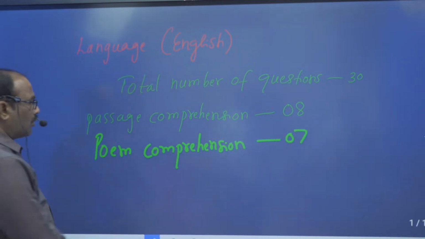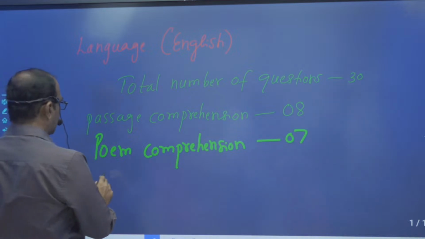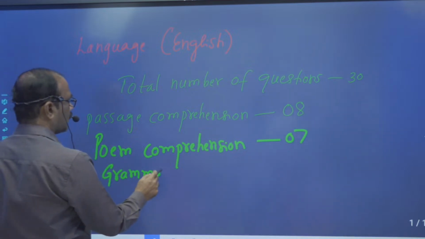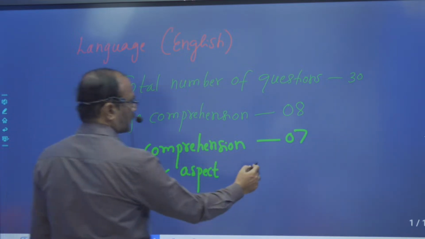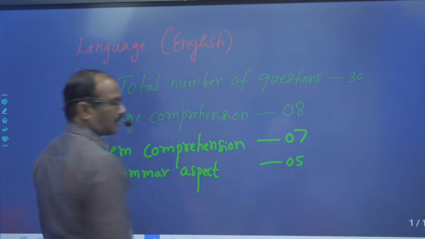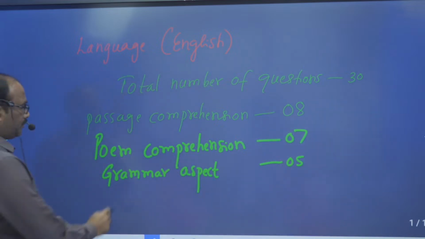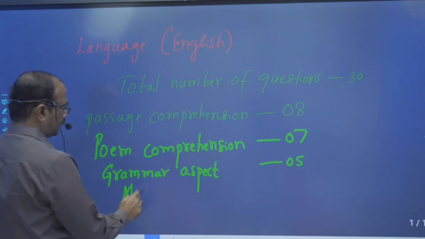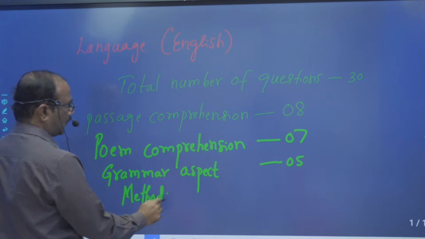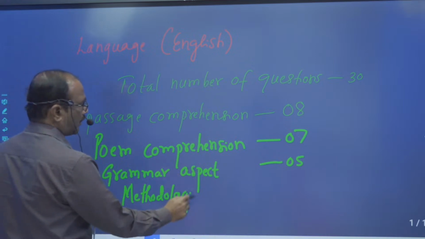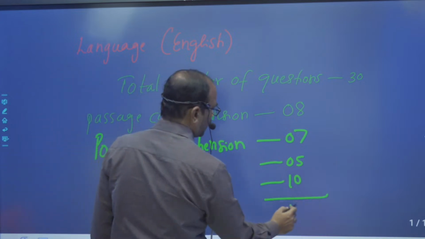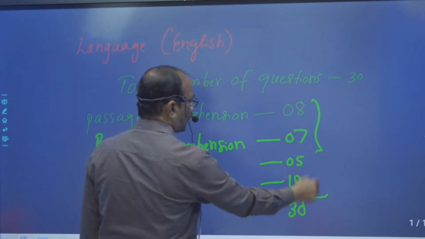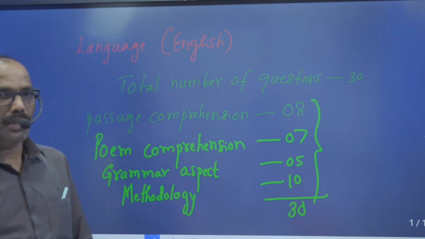And next, for grammar aspect, we have 5 questions there. And lastly, it is methodology. For methodology, we have 10 questions. Totally, the questions are divided into these 4 important parts. Keep that in your mind.